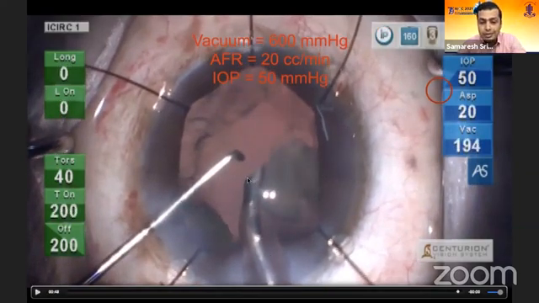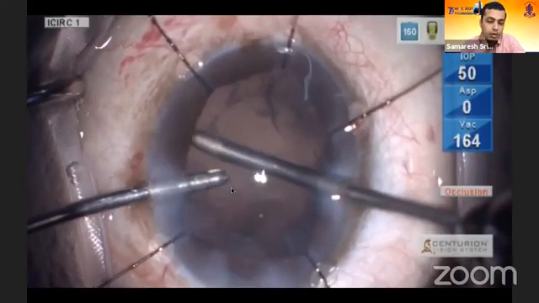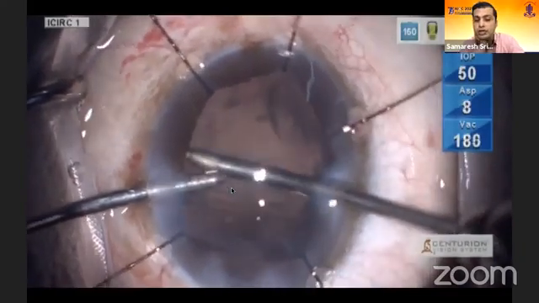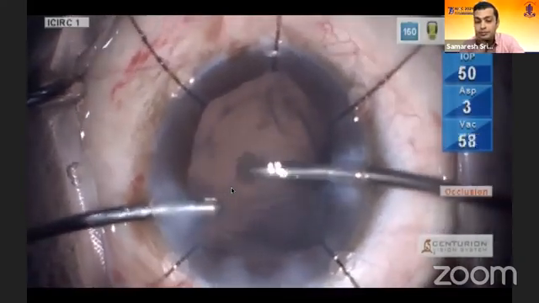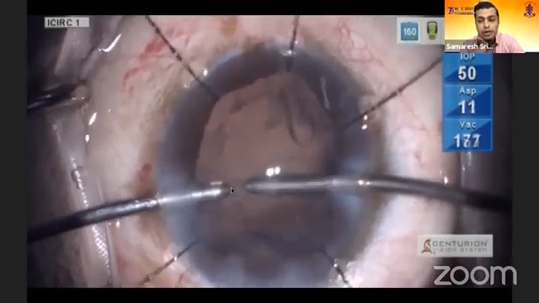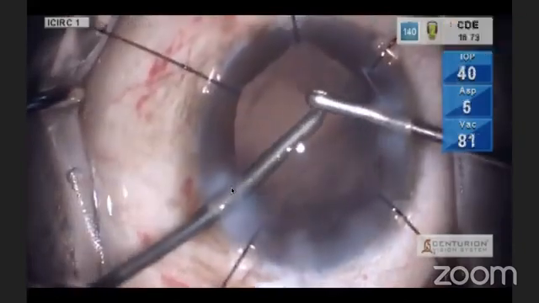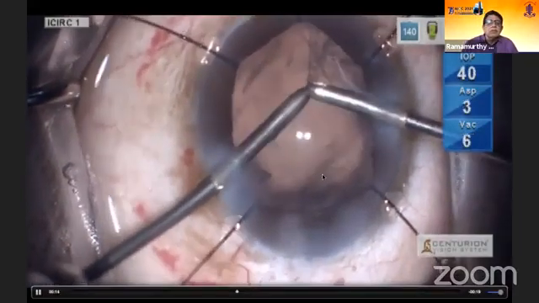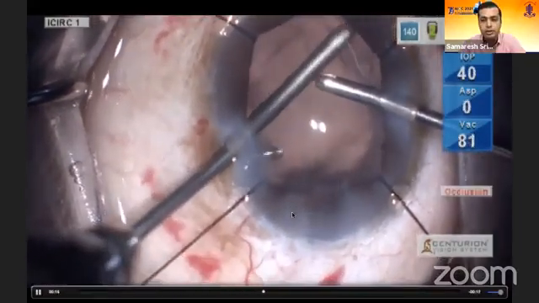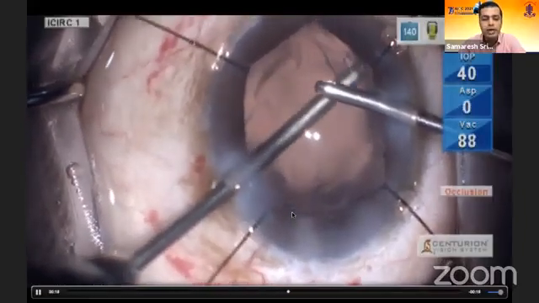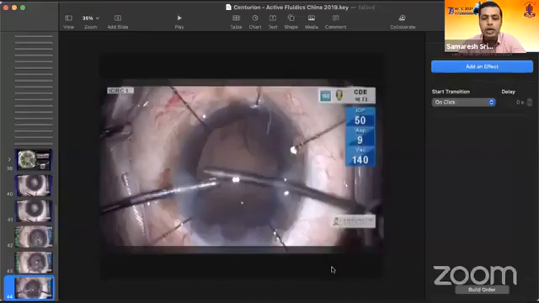So the moment I hear a sound of ting ting or an occlusion, I'll use my second instrument to throw away that fragment and start my phaco again. And that's a very, very important thing because I've burned so many corneas in my learning phase because I had no idea what I was doing. For my fragment removal, again, my preferred technique is to use a bimanual approach because it gives me more control, and I want to play as little as possible with the main incision. So with this technique and with good parameters, you are able to manage all sorts of cataracts, good or bad.